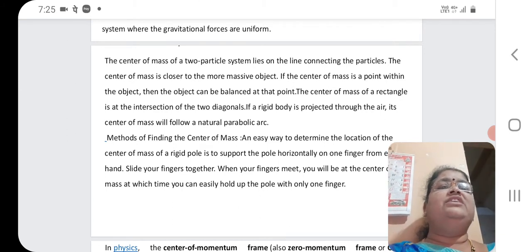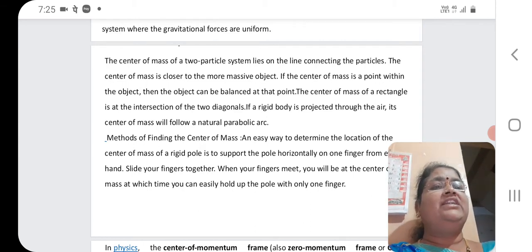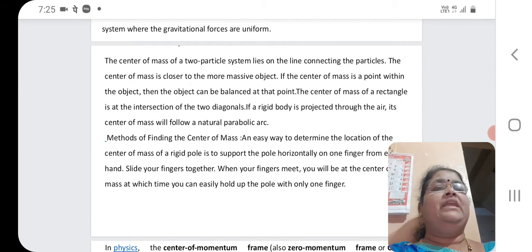Suppose you want to find the center of mass for a rectangle, then how do you find it? The center of mass of a rectangle is at the intersection of the two diagonals. You need to draw the two diagonals of the rectangle, and the point where they intersect will be the center of mass for that rectangle. If a rigid body is projected through the air, its center of mass will follow a natural parabolic arc. Then there are different methods for finding the center of mass.